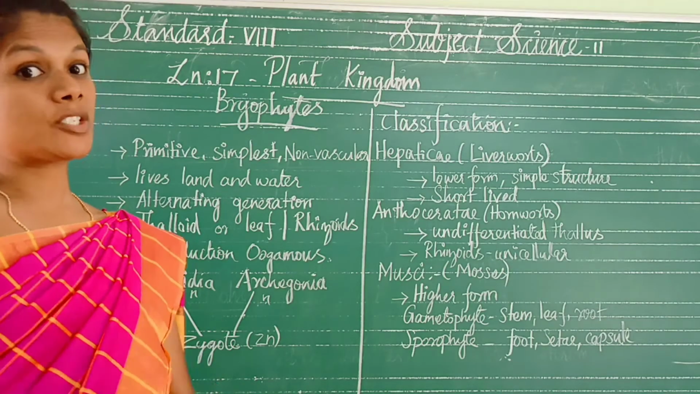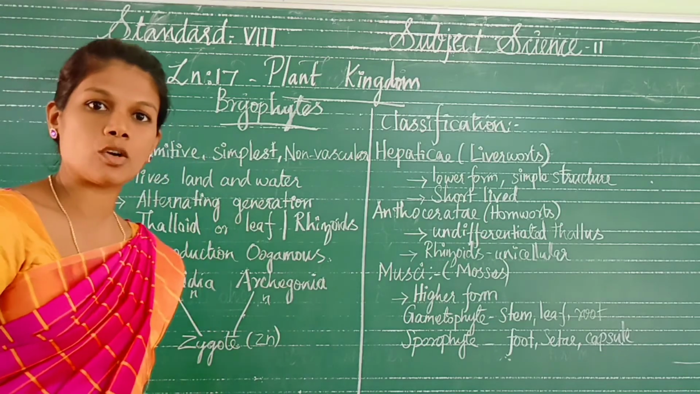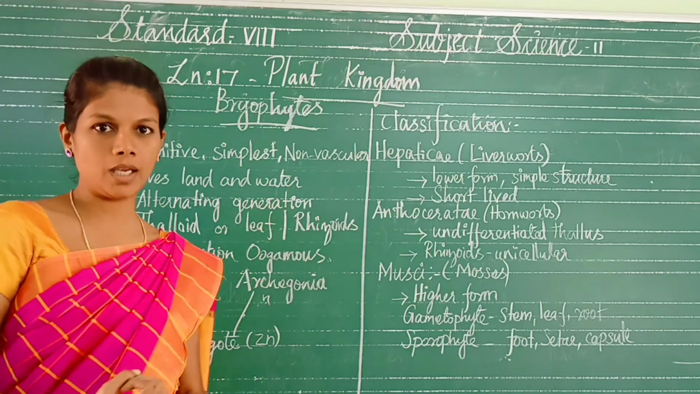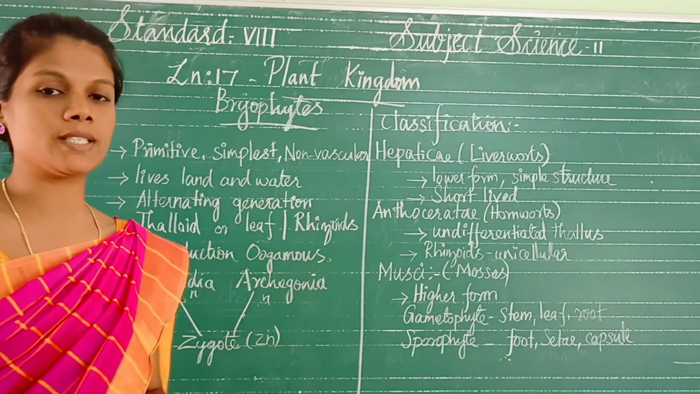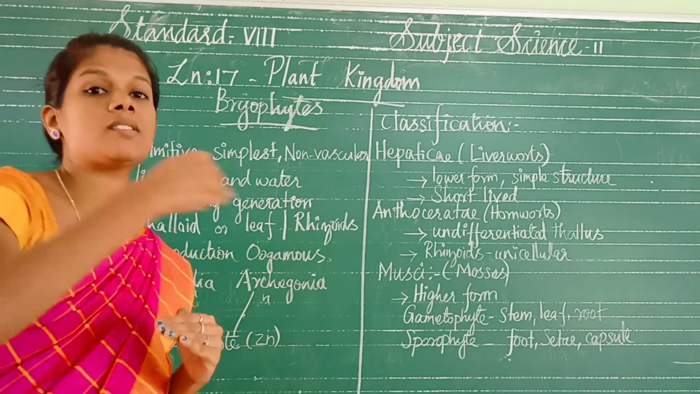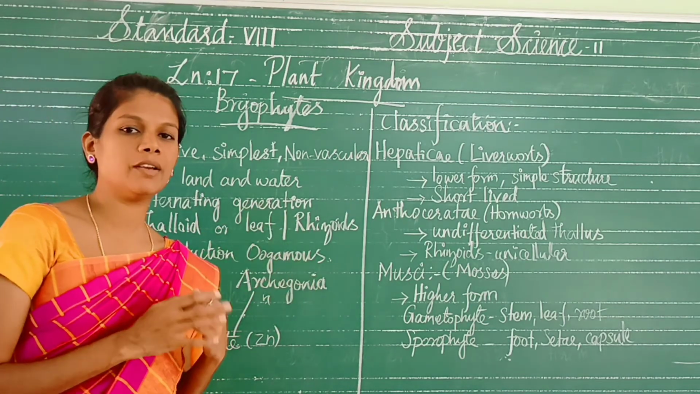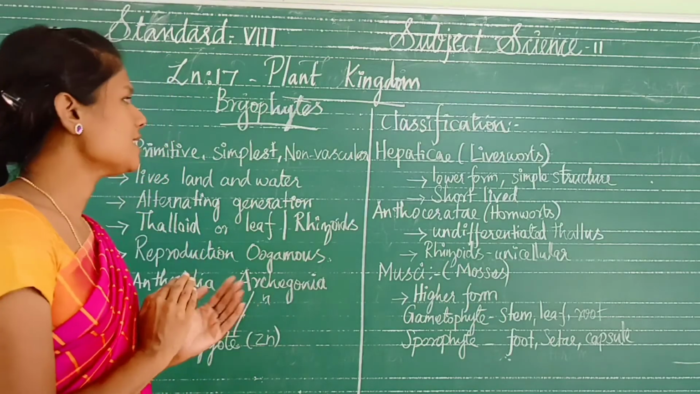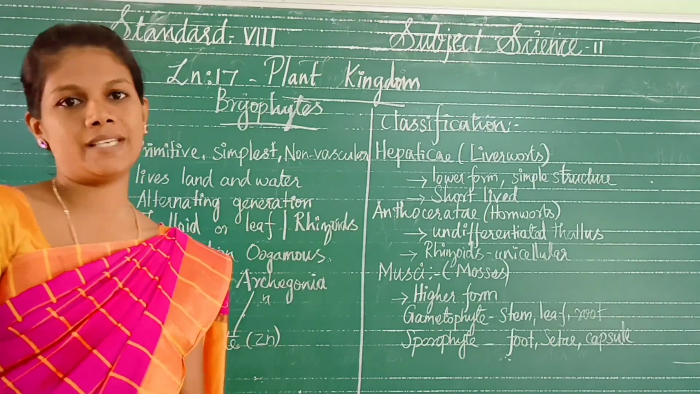The next topic is bryophytes. We completed algae and fungi. The algae and fungi are the very primitive forms. Bryophytes are the next level in the plant kingdom.